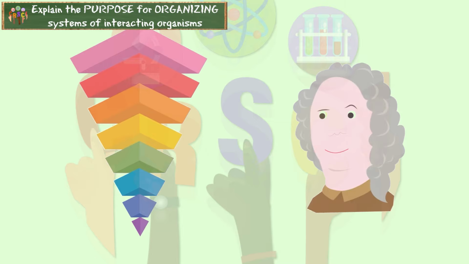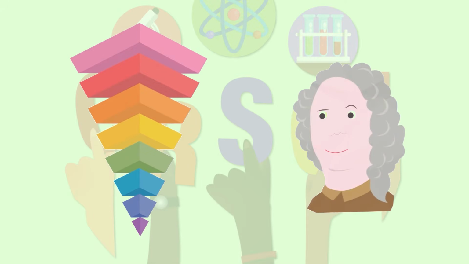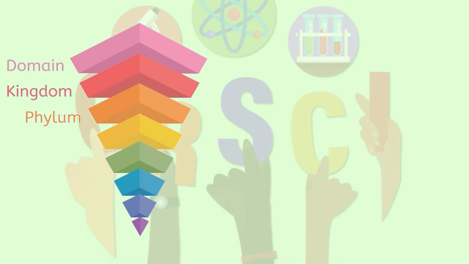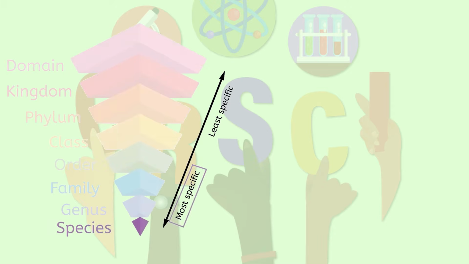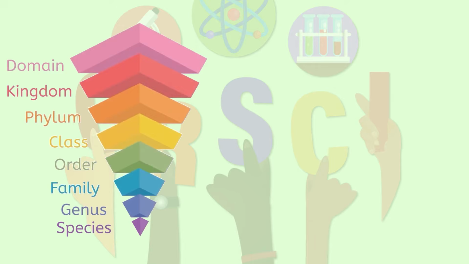And scientist Carl Linnaeus organized this system like a funnel, with levels that become more and more specific as you move down the funnel from domain to kingdom, phylum, class, order, family, genus, and species. Domain is the most broad or the least specific, which includes millions of different organisms, with species being the most specific level, only includes one type of organism.